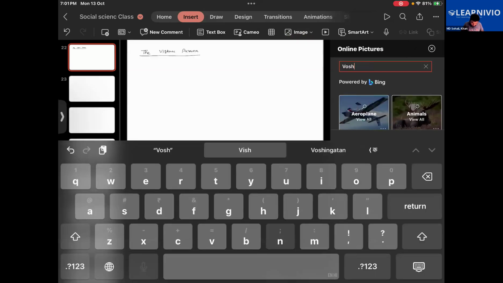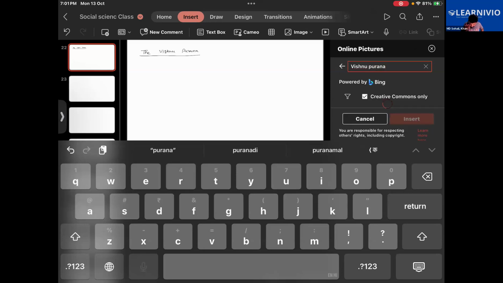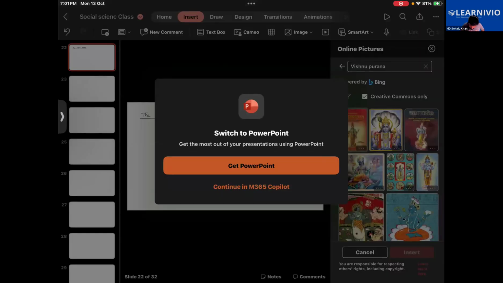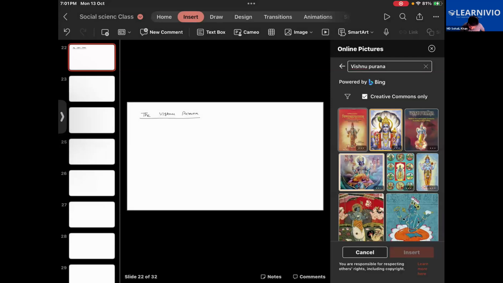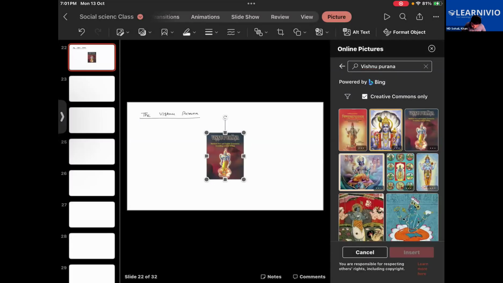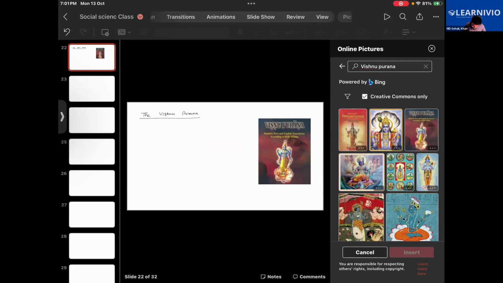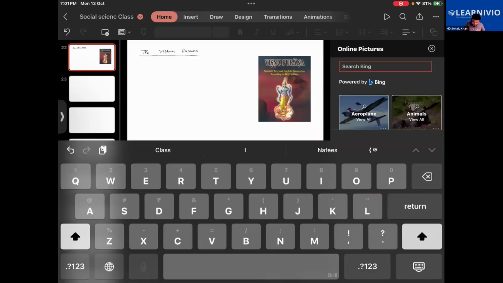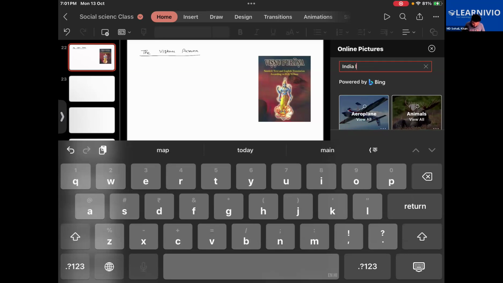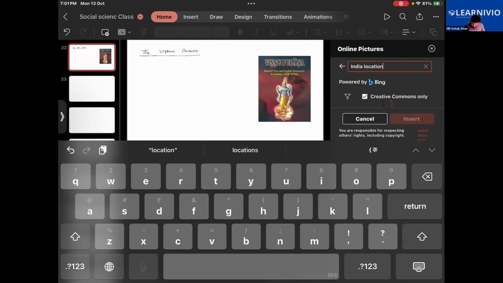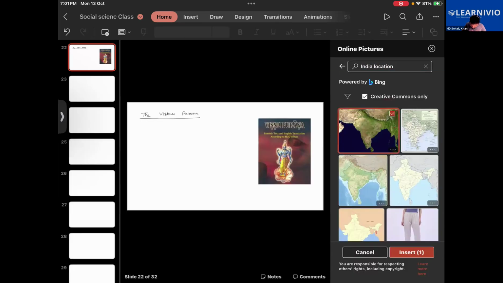So I think I can get some image of the Vishnu Purana book here. One second. See, that is the Vishnu Purana. This book is a Sanskrit book and it is available in English and in some other languages also. So take a look at India's location here.